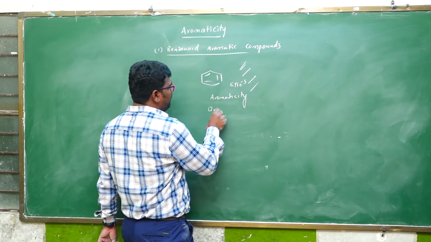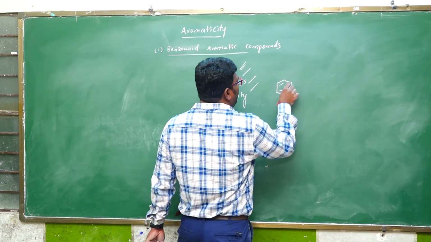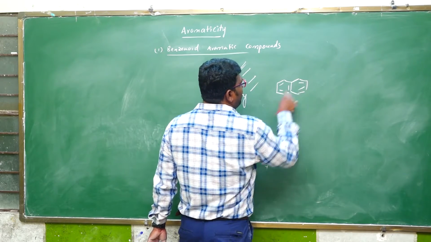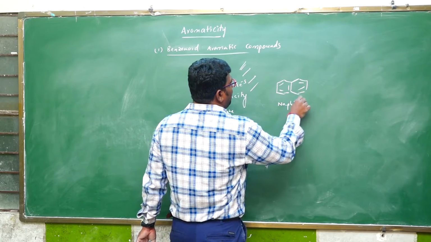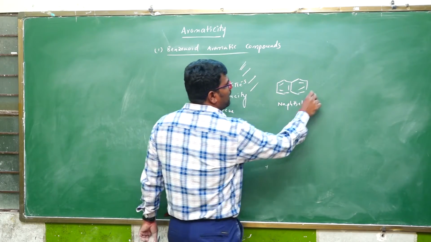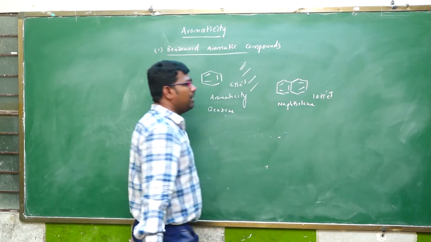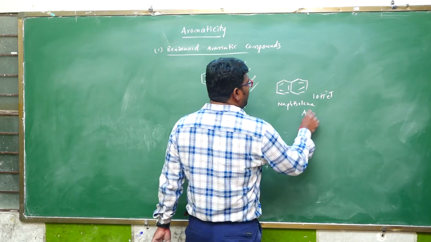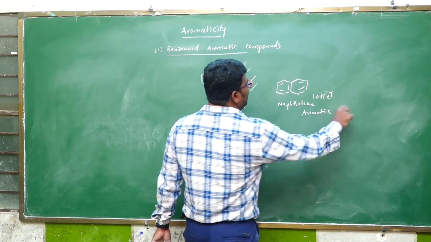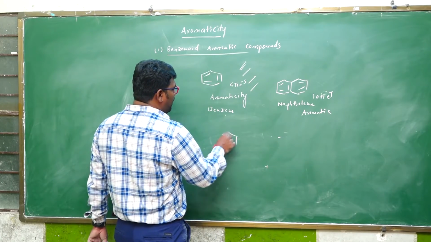Our next example is naphthalene. How many electrons? 10 pi electrons, which obeys Huckel's rule, so it is also aromatic. Next, anthracene.